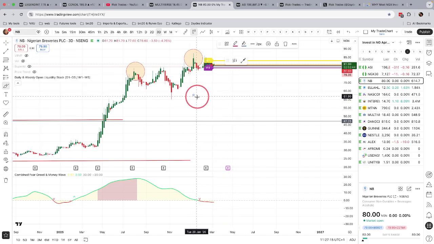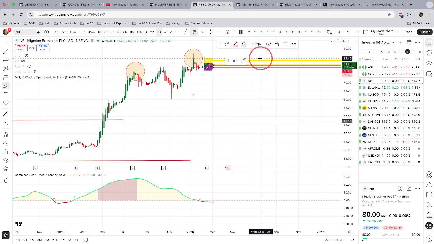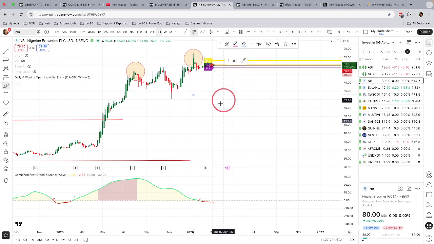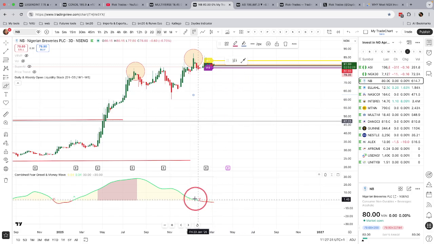All right, so this is another one. This is Nigerian Breweries. Current price is at 80 naira per share. Guess what? Price has remained literally between 78 naira and 82 naira for 4 weeks. Price has just been there, and look at negative money flow. Money has moved from positivity to negativity.